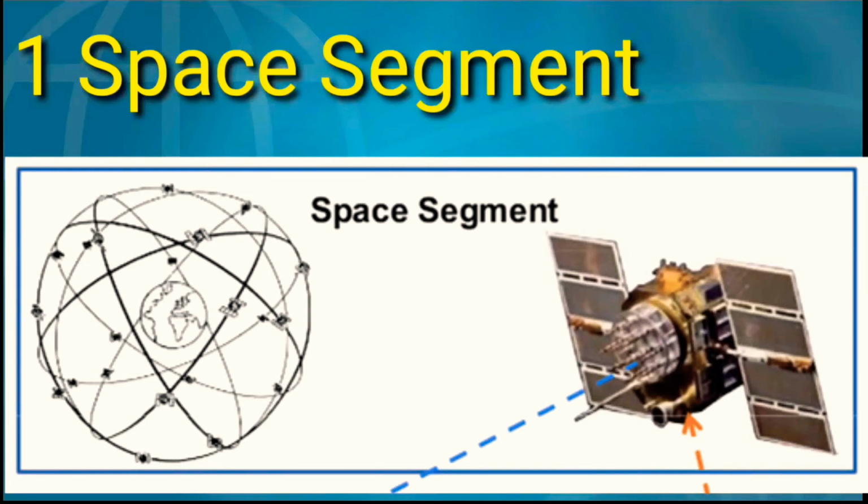The US Defense committed to maintain the availability of at least 24 operational GPS satellites to obtain 95% accuracy of time. To ensure this commitment, the Air Force has been using 31 operational GPS satellites for the past few years.